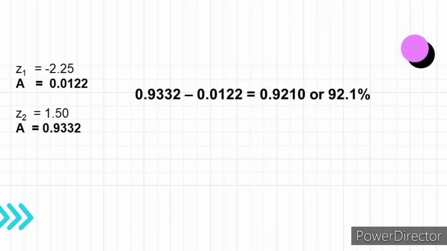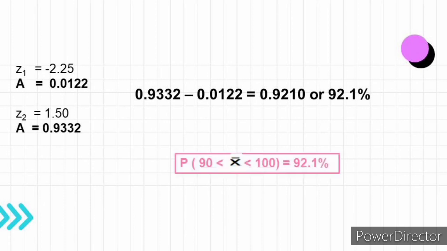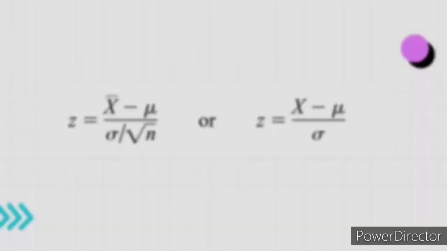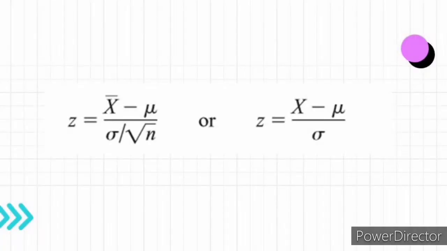Hence, the area between is 0.9332 minus 0.0122, which is equal to 0.9210 or 92.1%. So the probability of x bar being greater than 90 but less than 100 is 92.1%.